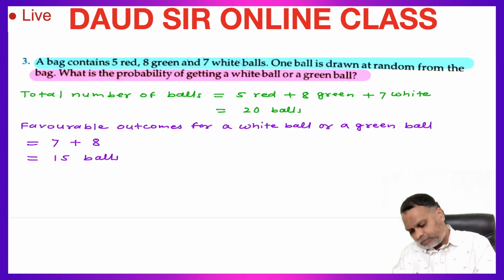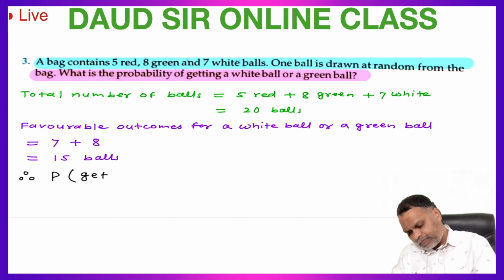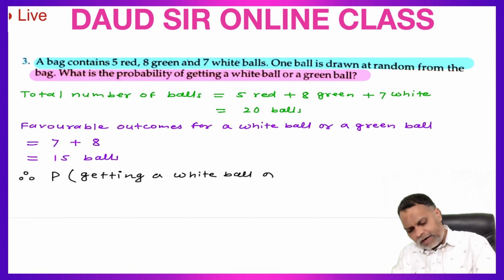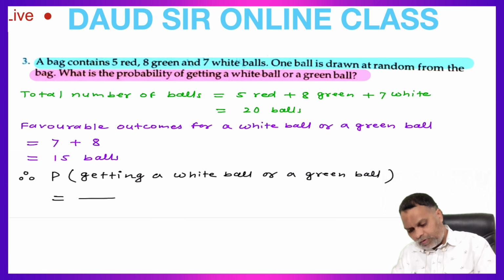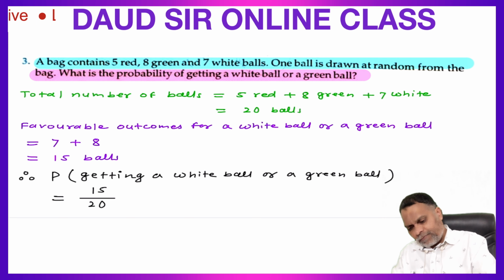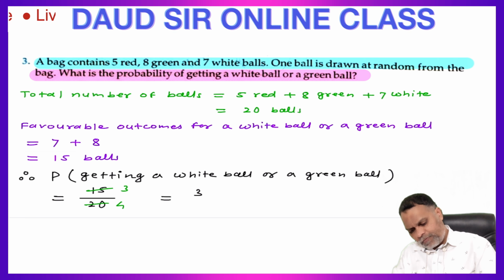So therefore, probability of getting a white ball or a green ball is equal to total number of balls 20, favorable number of balls 15. 5 3s are 15 and 5 4s are 20, which is equal to 3 upon 4.